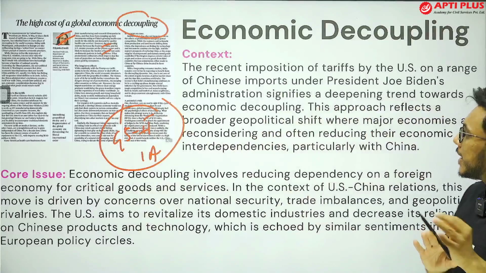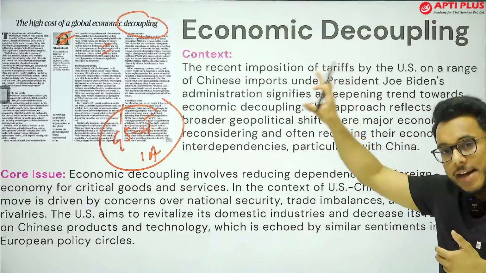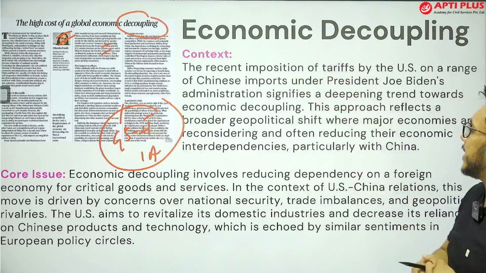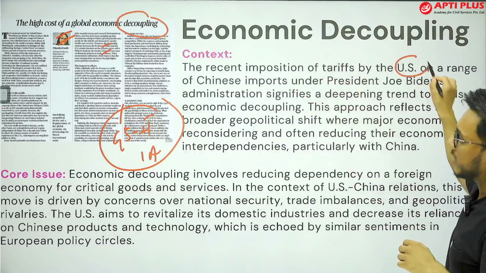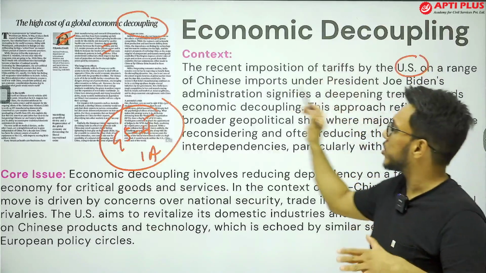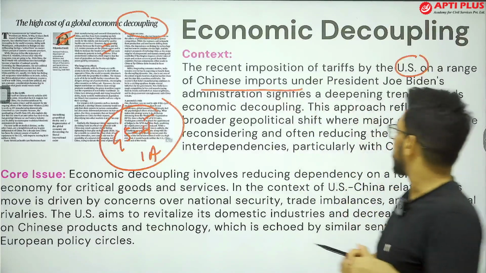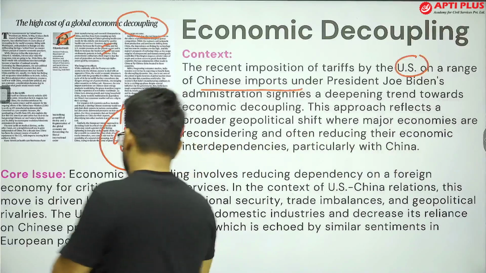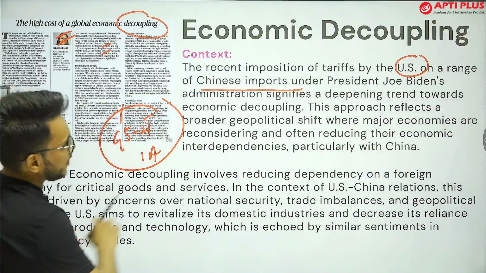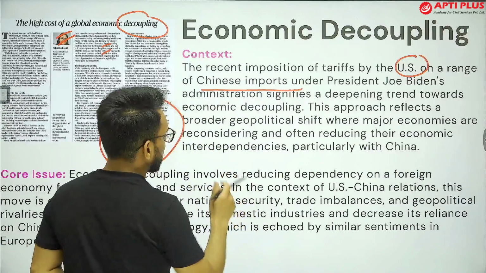Now, what happened recently? One more development has happened in this line of decoupling. Recently, the US imposed restrictions on a certain category of Chinese imports. Why?